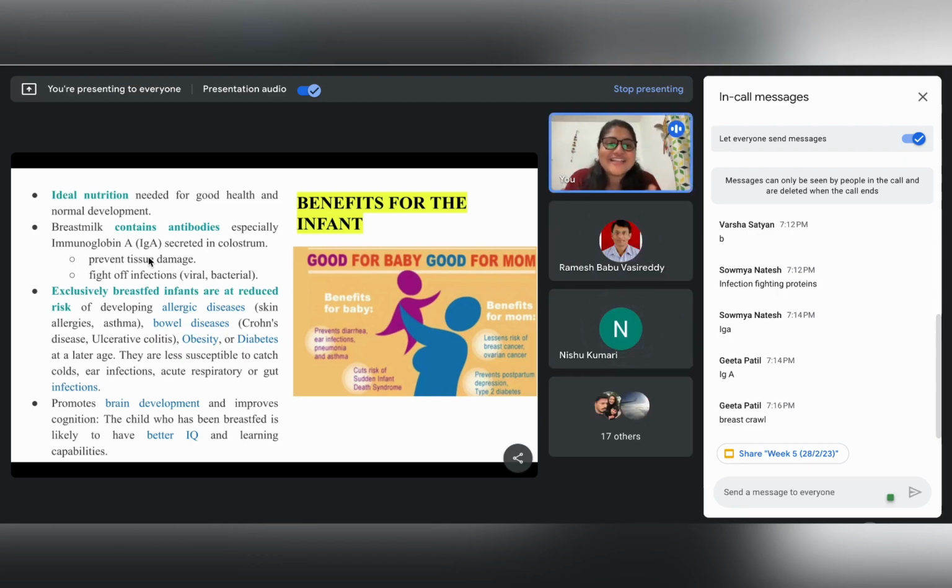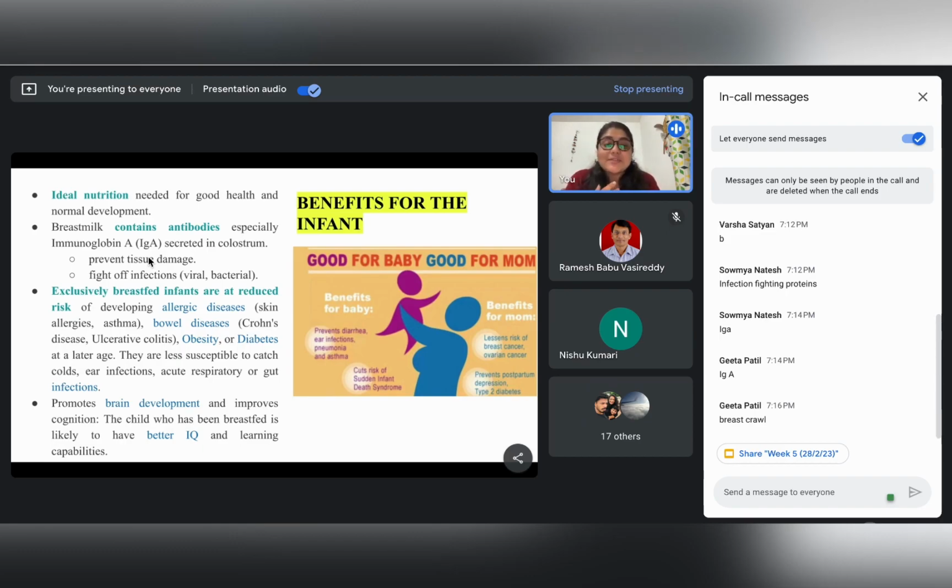The answer is already in my question. So, initiation of breastfeeding is done within the first hour of birth. Then we have exclusive breastfeeding within the first 6 months of age, and then we have complementary feeding, right? So it is very important to initiate breastfeeding within the first hour of birth.